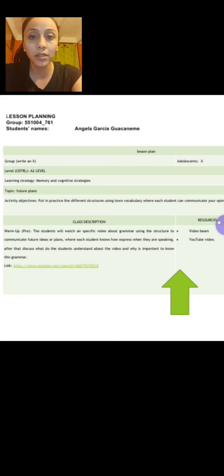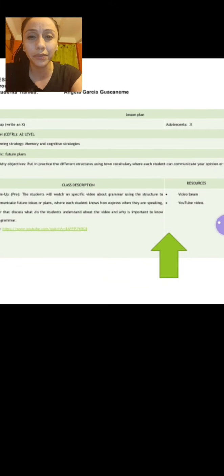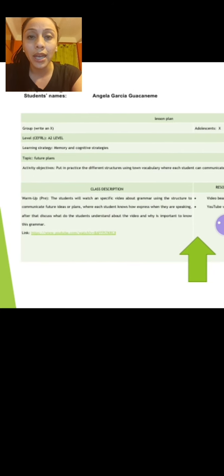This lesson has a specific learning strategy that consists in using memory and cognitive strategies. The activity has specific objectives. The idea is to practice different structures using the vocabulary of town, where students can communicate their opinions and gain information about that. The structure is future plans, according with the use of will and going to.